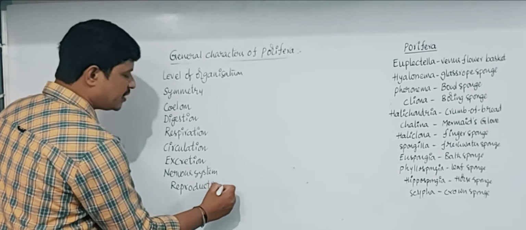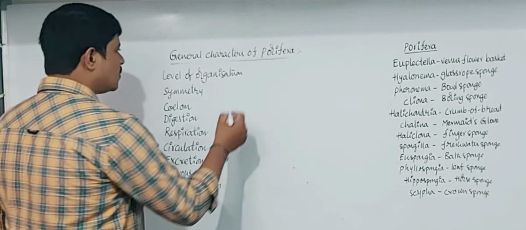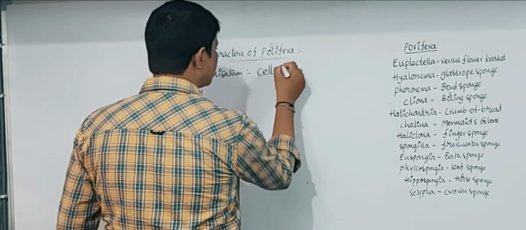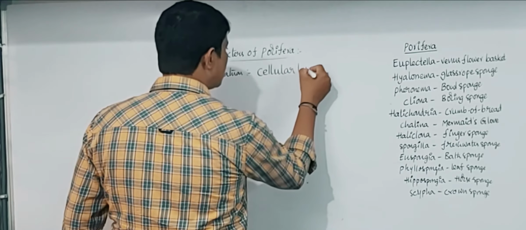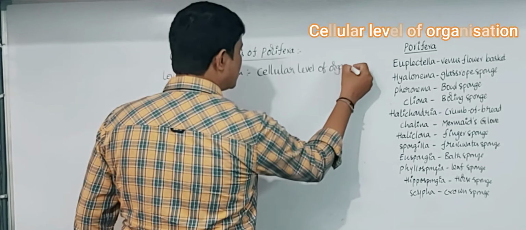These are the points we are going to discuss right now. In these organisms, the level of organization is cellular level of organization.